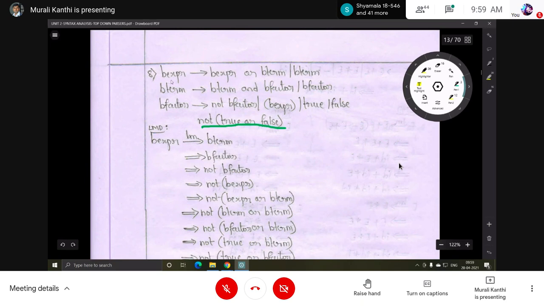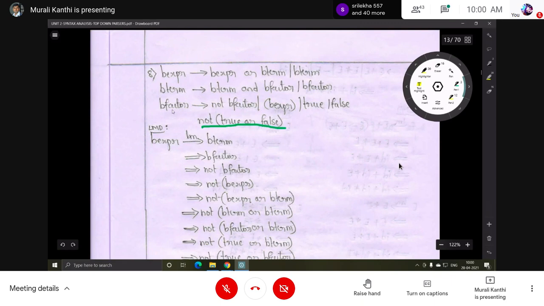This one is the grammar. B expression. So B expression or B term. B expression has two productions. One is B expression implies B expression or B term, one production, then B expression implies B term is the second production. Then B term is a non-terminal here. This also has two productions. One is B term and B factor, one production. B term implies B factor is another production.